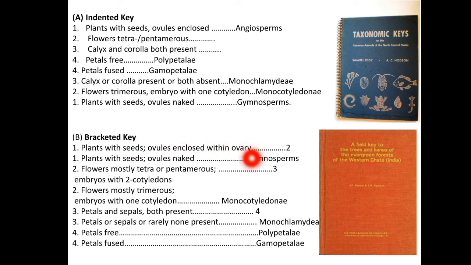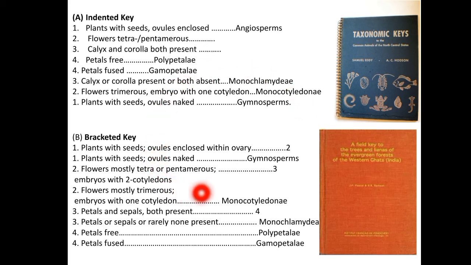It may be represented as 2, 3. They are used as reference numbers for the next step of study. And here in the bracketed key, it is by the use of the numbers that the determiner will directly find the next couplet or the next characters of the plant. So these are the two principles of the single access keys.